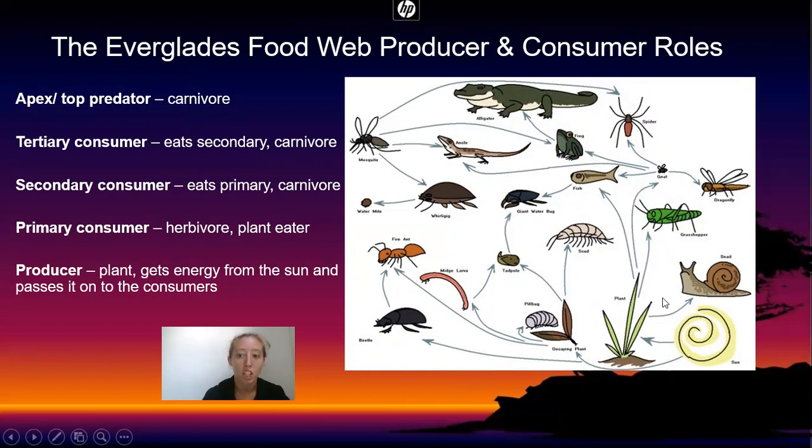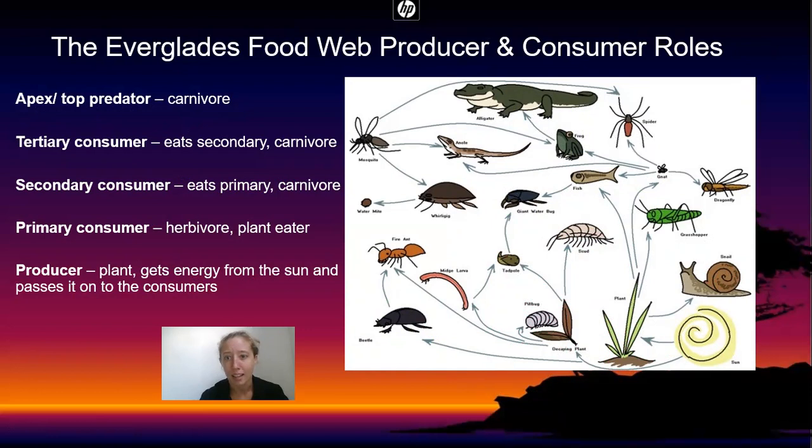They would be our primary consumers because they're the first ones to eat that plant energy. Okay, so let's say the plant gets eaten by a gnat. They're the primary consumer, but let's say the gnat flies into a spider web and gets eaten by a spider. What role would the spider be playing in this food chain? It would be a secondary consumer because it's the second one to get to the energy.